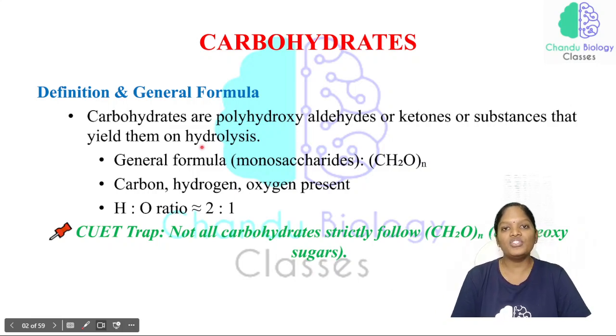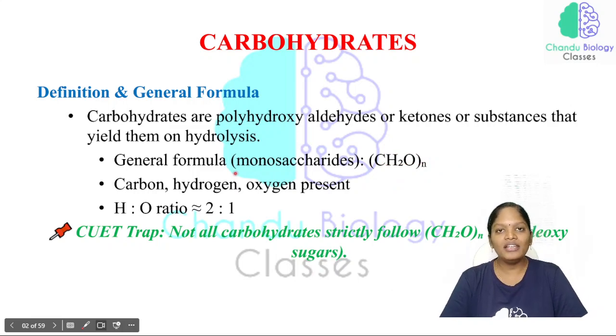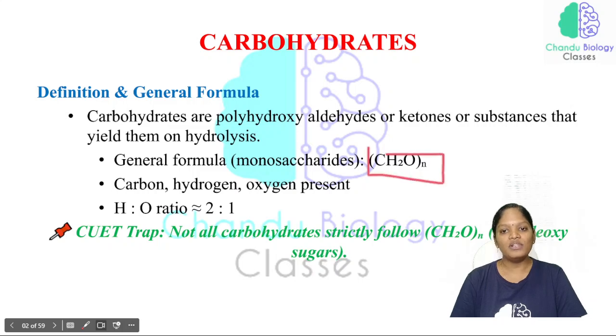And what will be the general molecular formula for carbohydrates? The general formula for carbohydrates will be CH2O of N. So this will be the basic formula of carbohydrates. We have monosaccharides, disaccharides, polysaccharides, all those classifications under carbohydrates, but the general molecular formula for carbohydrates is CH2O of N. This will be the molecular formula of monosaccharides.